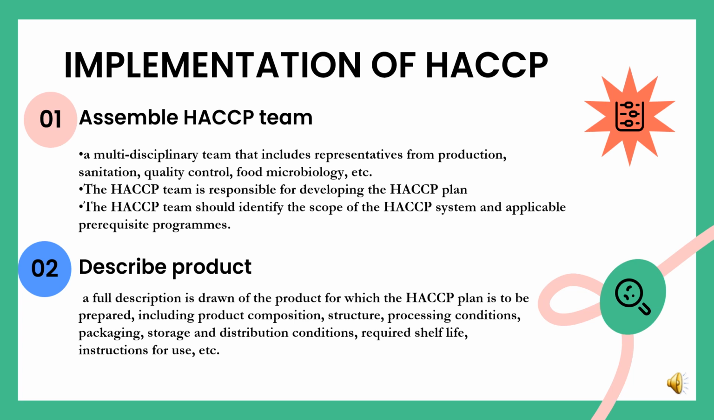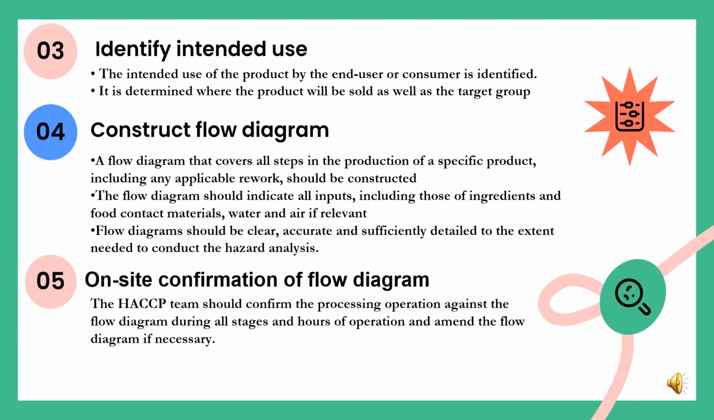Second step is describing the product. A full description of the product for which HACCP plan is to be prepared is drawn, and the description includes the composition, structure, processing condition, packaging, storage and distribution conditions of the product, required shelf life of the product, instruction for use for the product, etc. In the third step, the intended usage of the product is identified and information is collected about who the end user or consumer is and where the product will be sold. This is done to ensure that if the product is being sold to any of the vulnerable group of society, it is safe for their consumption.